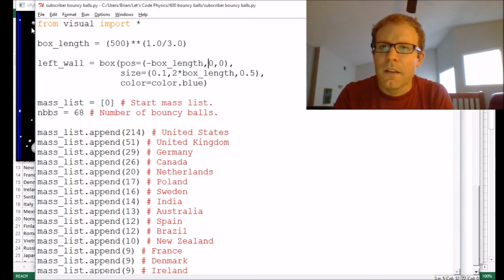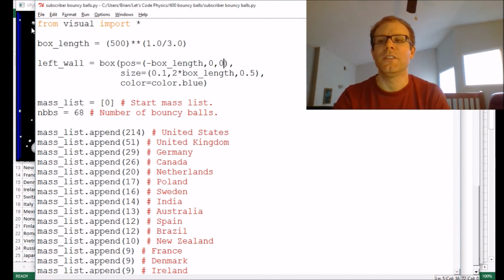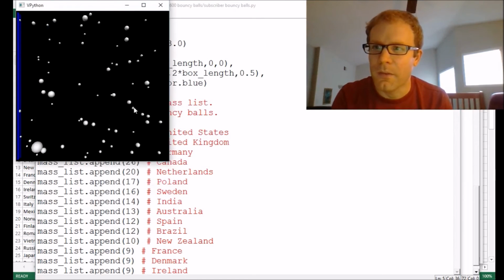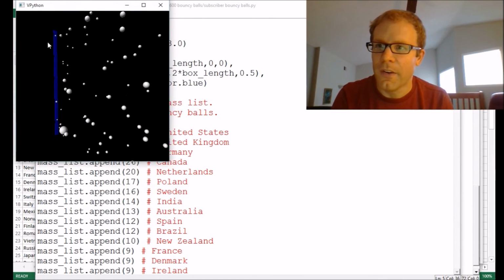Actually, let's give it a Y position. Excuse me, let's give it a Z position. Let's make it come out just a little bit of... Oh, no, wait, that's the center. That is fine. Never mind. We're good here. Yeah, because if I rotate it... Yeah, okay. So the plane that the bouncy balls make is centered around the wall there.